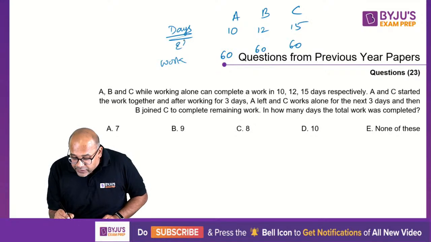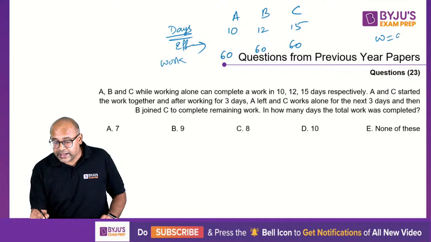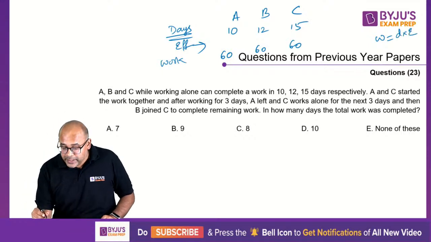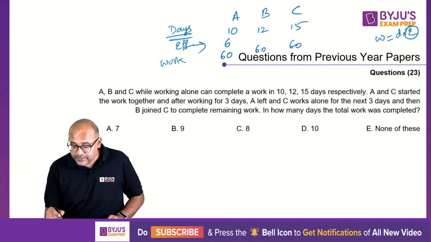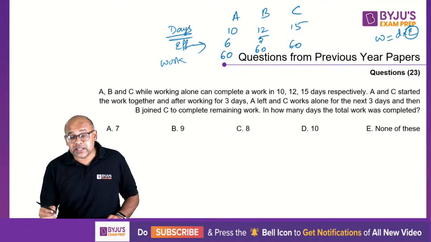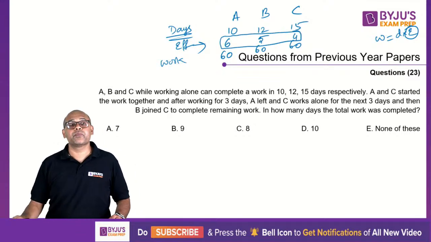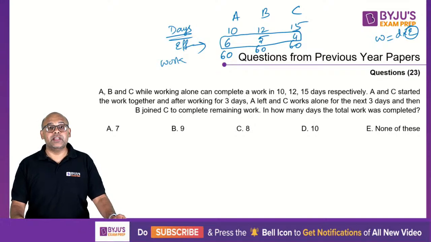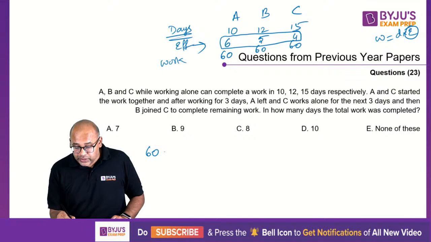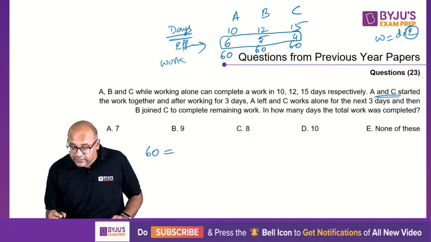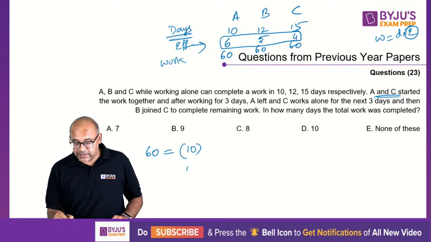Which means my efficiency. What is efficiency? The formula is work is equal to days into efficiency, which means my efficiency should be work by days. So 60 by 10 is 6, 60 by 12 is 5, 60 by 15 is 4. So the efficiency of A, B and C is 6, 5 and 4 respectively. Now you need to do 60 units of work, but A and C started working together. So 6 plus 4, 10. This is A plus C.